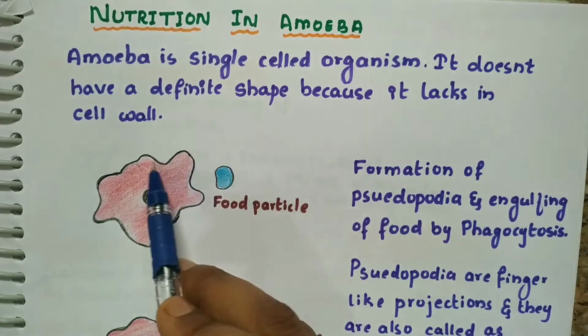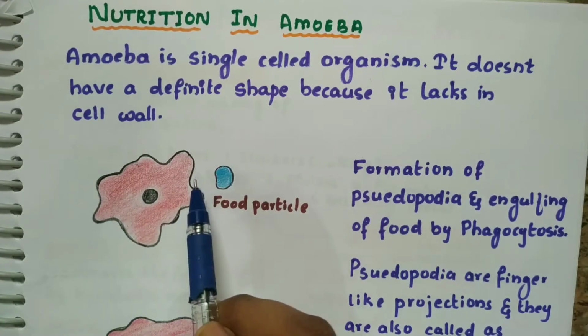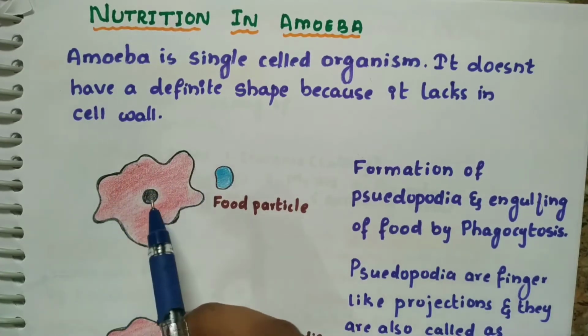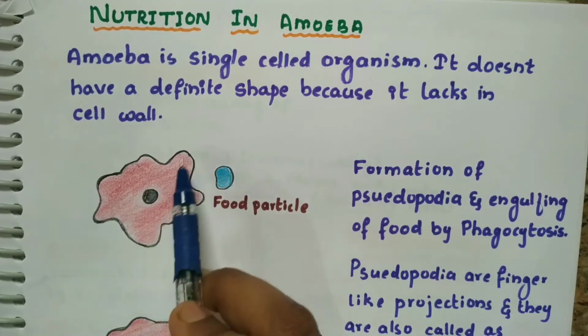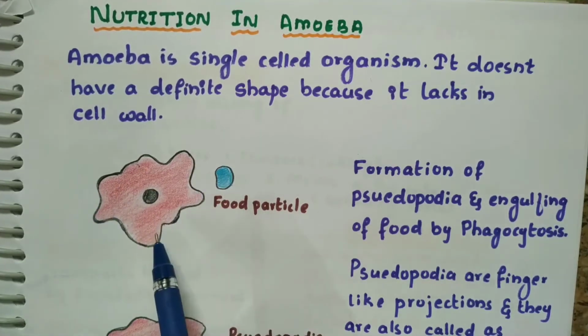So you may see that it has no shape. You cannot say it is circular, you cannot say it is conical, and any other shape you cannot say because it does not have a cell wall, only a cell membrane. The cell membrane is very flexible and it will not give any shape to the amoeba. So it lacks a cell wall.